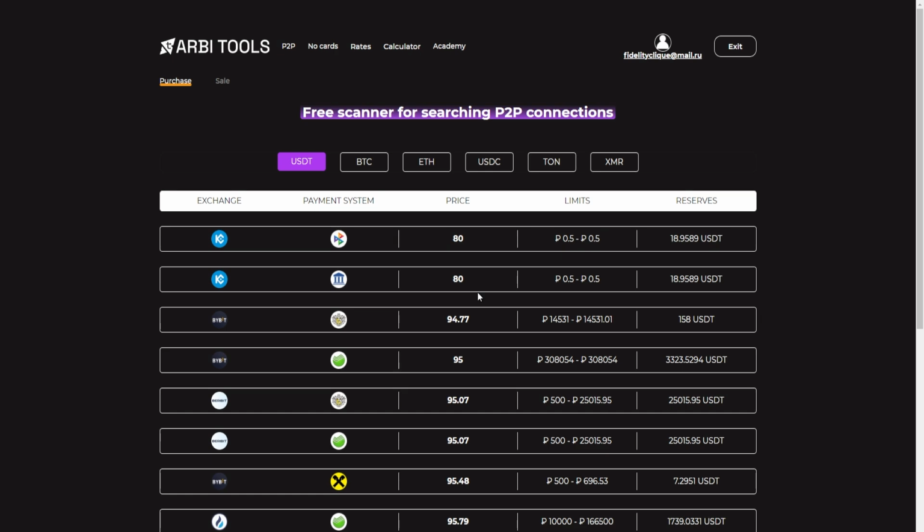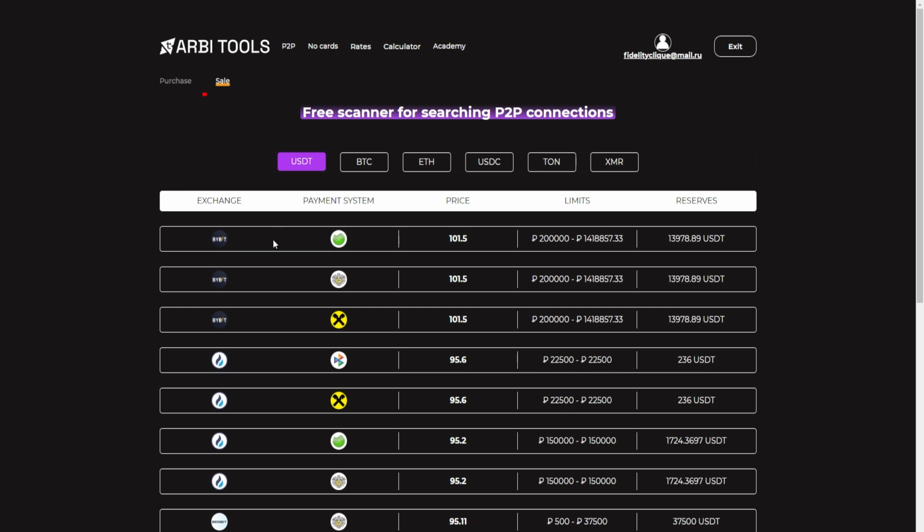If we want to find where we can sell, we choose to sell. And here the selling price is listed, also on which exchange it can be done. Suppose the exchange Bybit, and we can do it using Sberbank. Here we also look at the price of 101. That is, there we took it for 80, sold it for 101 on another exchange through this payment system. Limits are also indicated here.